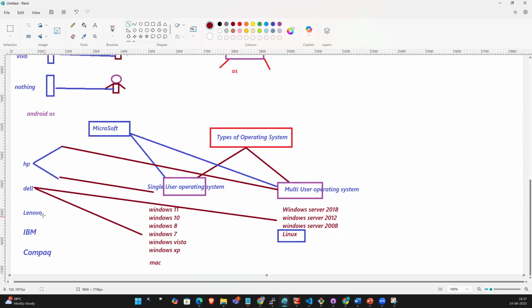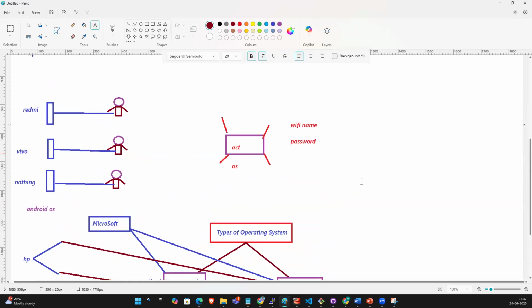Lenovo supports only single user operating system and IBM supports only multi-user operating system. Compaq also supports only single user operating system. So what are those? For Dell, single user purpose is Dell Latitude and multi-user purpose is Dell PowerEdge R710.